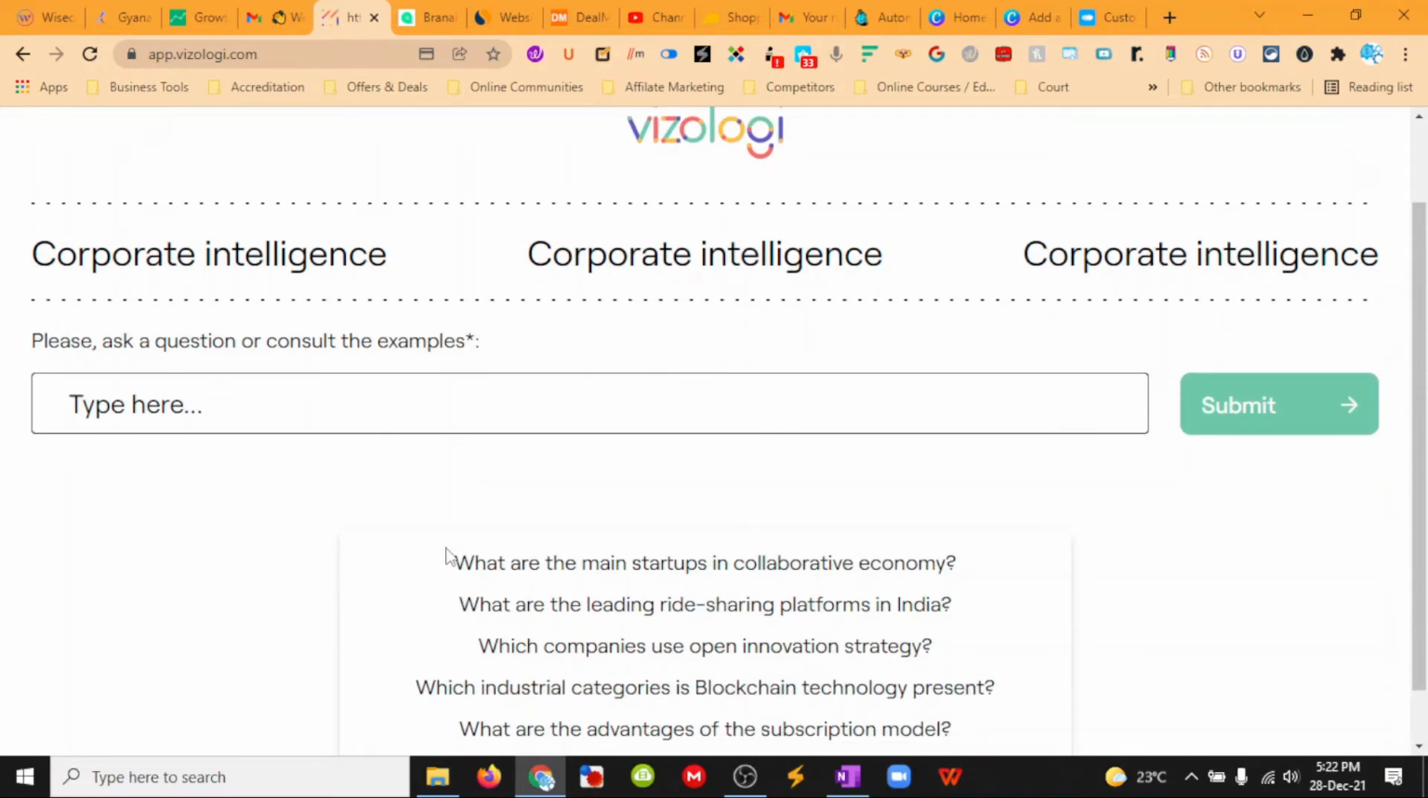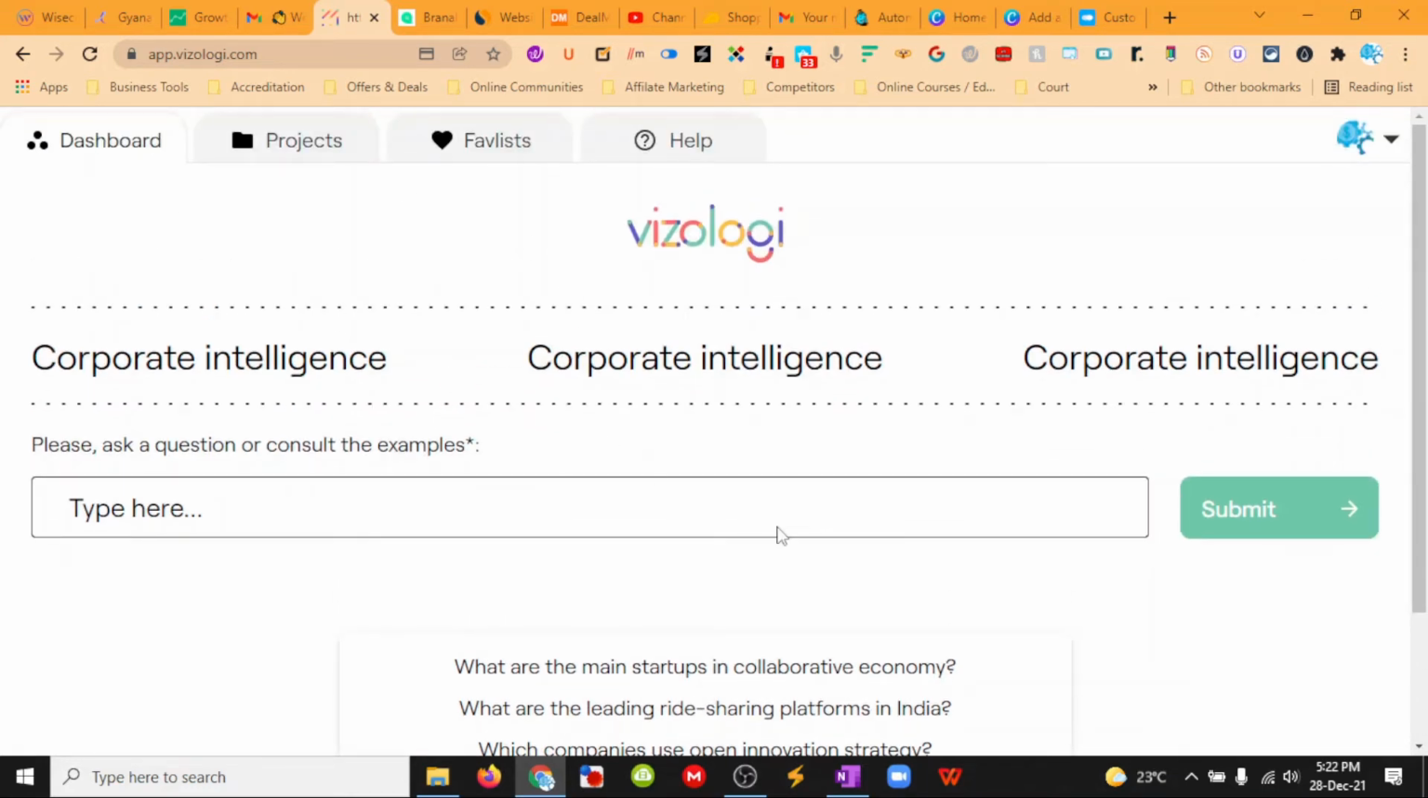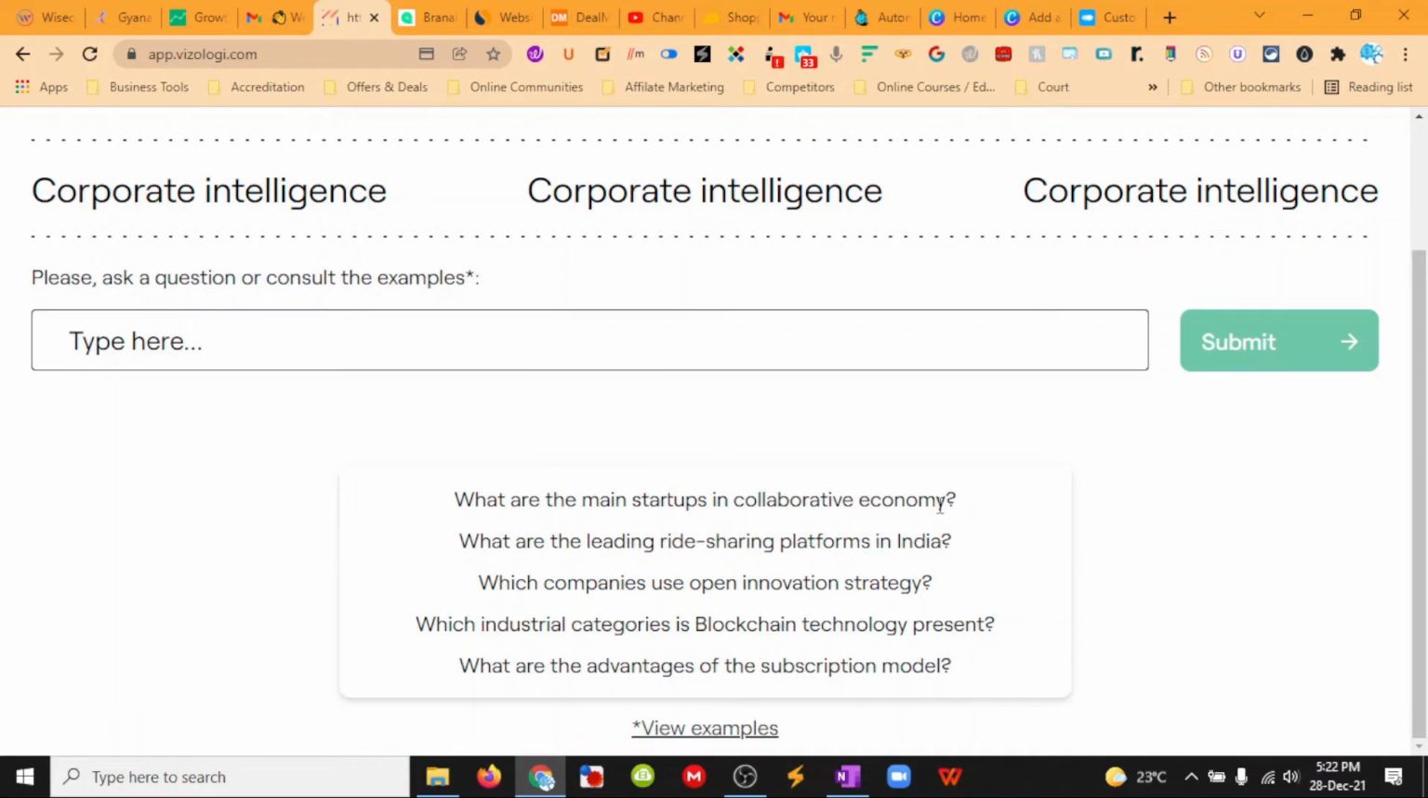So then in corporate intelligence, what are the main startups in the collaborative economy? It's the same as the other two. It's going to come back with AI. I don't know how fact-checked it is, if it's just asking AI a question, which any other AI writing tools will be able to do. So I'm investigating how accurate it is, and then it's going to bring up the websites that link in with those keywords that come up but have been rewritten.